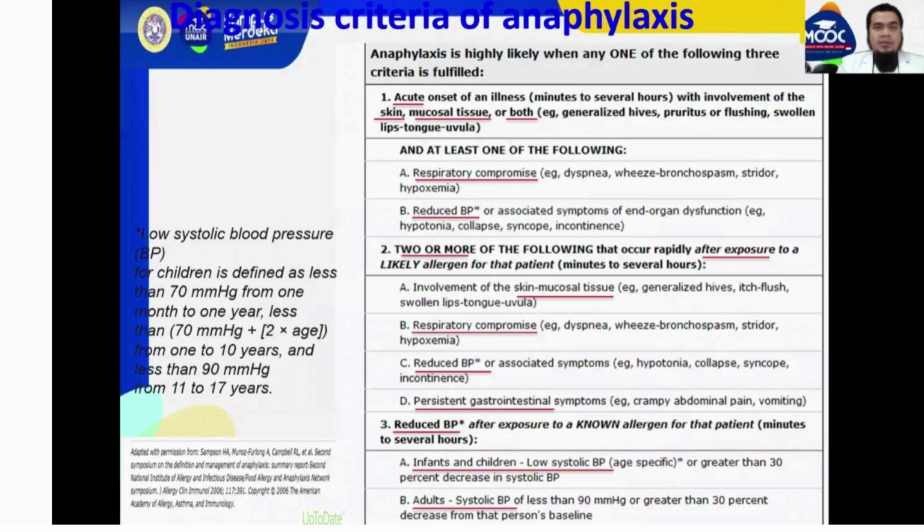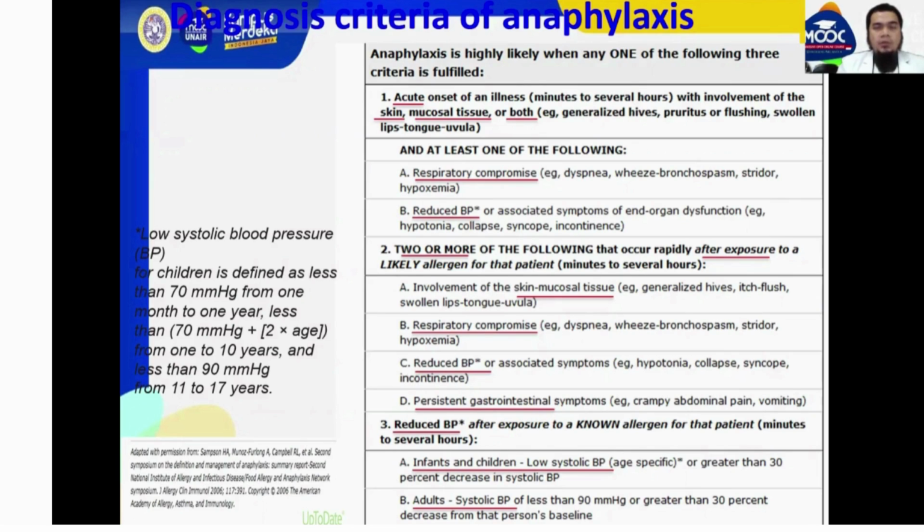Diagnosis of anaphylaxis is likely when any one of the following three criteria is fulfilled. First, acute onset of an illness with involvement of skin, mucosal tissue, or both, and at least one of the following: respiratory compromise and reduced blood pressure.